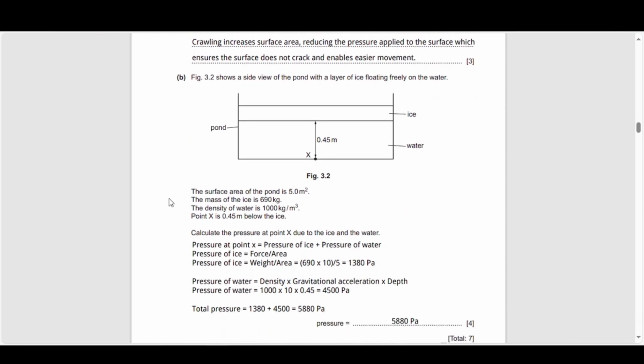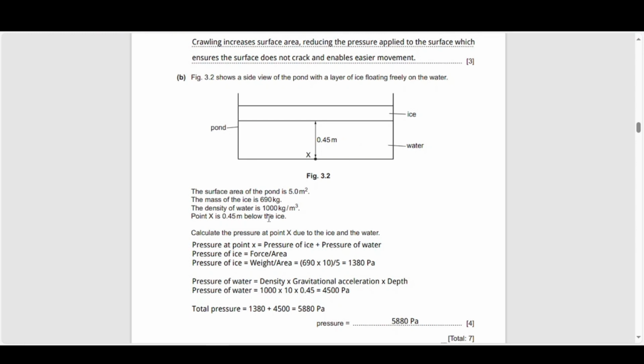So figure 3.2 shows a side view of the pond with a layer of ice floating freely on the water. So that's the ice, that's the water. They picked some point X that is 0.45 meters below the surface of the water. The surface area of the pond is 5 meters square. The surface area would be obviously the area of the surface. If you think of it as a circular area, that's 5 meters square. The mass of the ice is 690 kilograms, okay. The density of the water is 1,000 kilogram per meter cube.